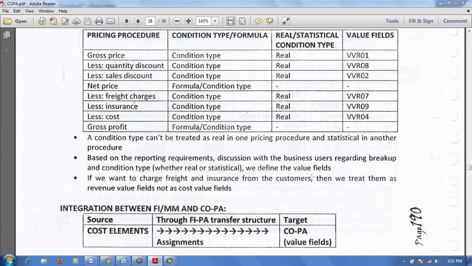Last question, Hari. During settlement of sales order, what would be the settlement receiver? Settlement receiver is the profitability segment, not the revenue GL. Revenue is updated at sales order level. We are settling the sales order. The sales order is the sender and the receiver is COPA, the profitability segment.